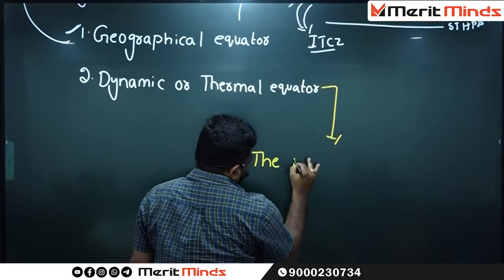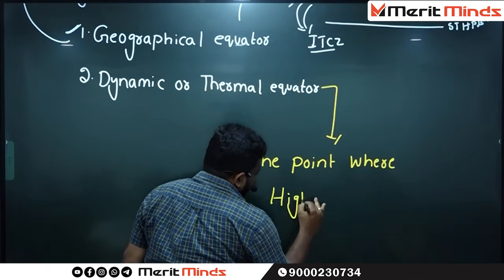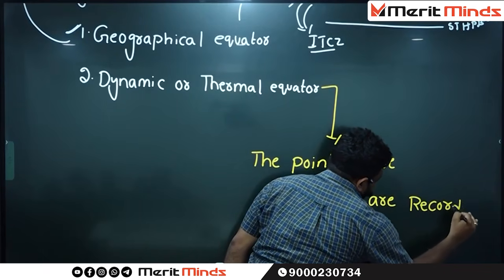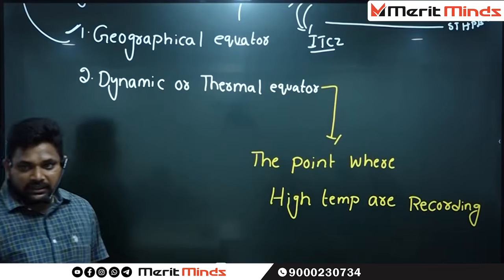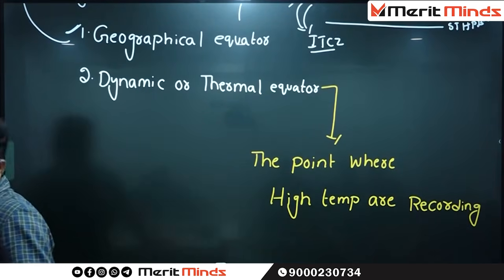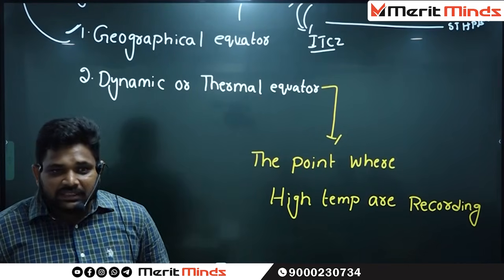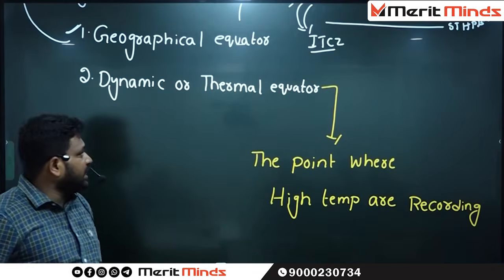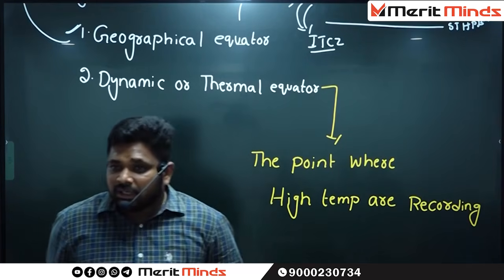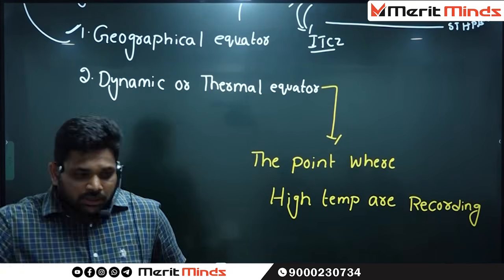The point where high temperatures are recorded, that particular line or zone is called the dynamic or thermal equator. Is it okay until now?